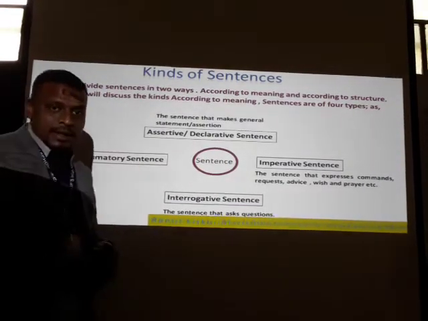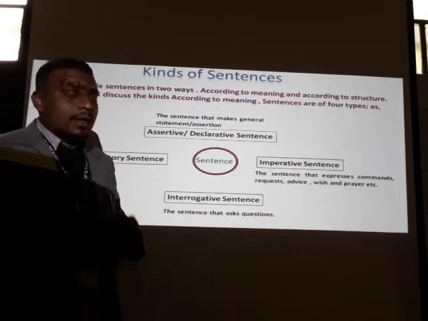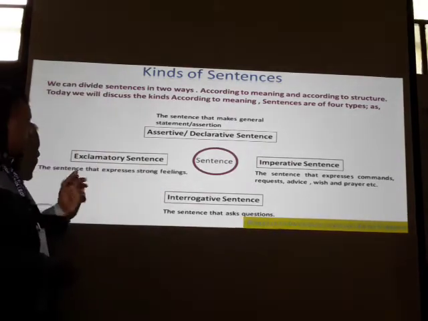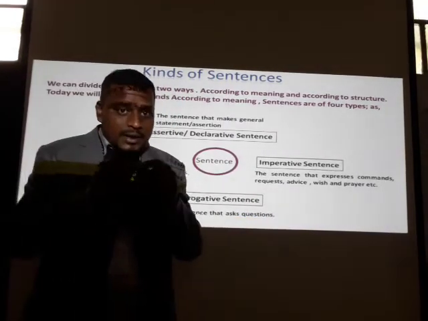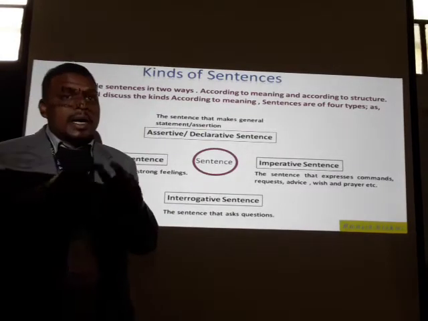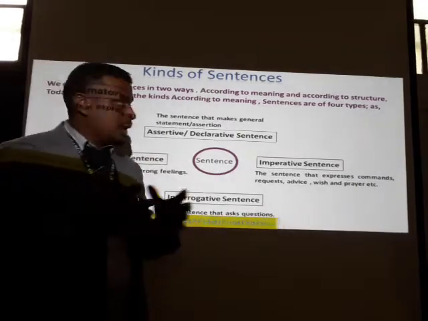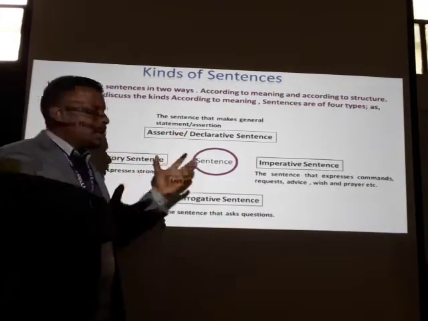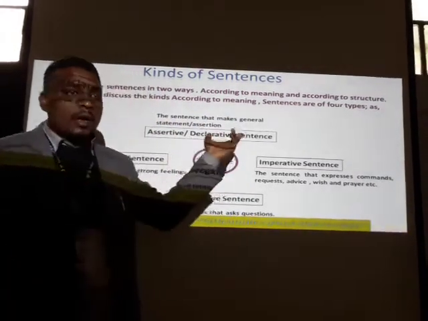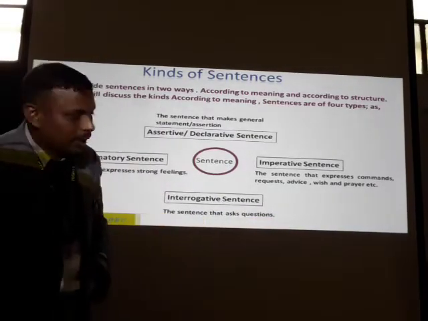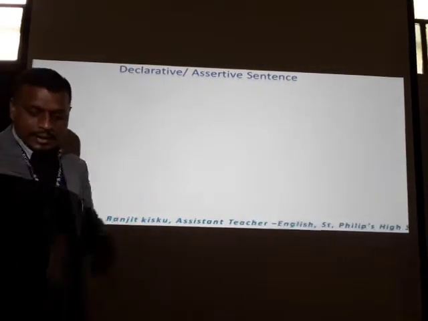Then exclamatory sentences. You are well known with this one. Let's see what they are. The sentence that expresses strong feelings, that means sudden feelings. The words or the phrases that are able to express our sudden feelings will be called exclamatory sentences. So dear learners, we saw the classifications and definitions of sentences according to meanings. Okay, let's go ahead and let's see some examples of the sentences.